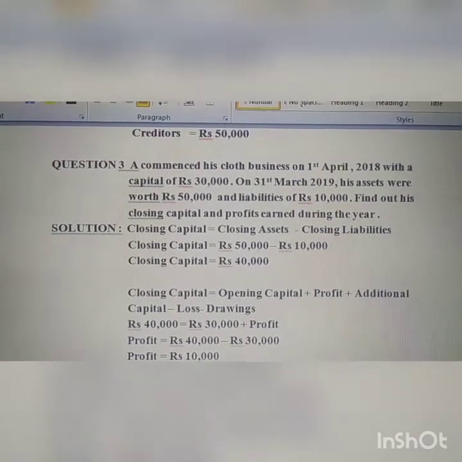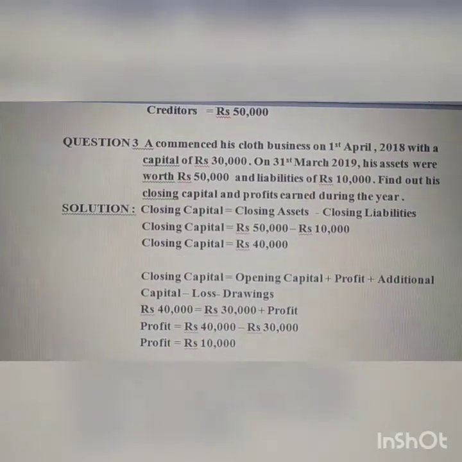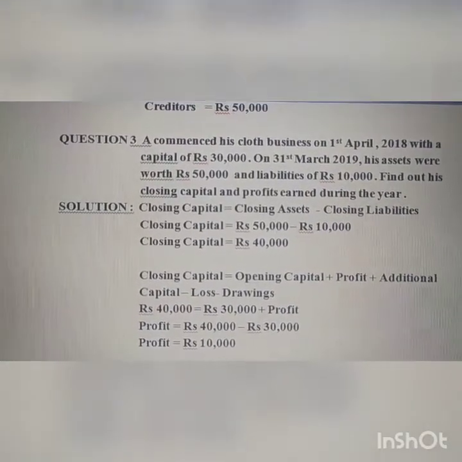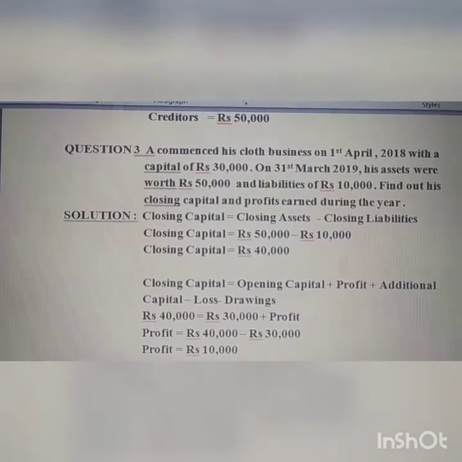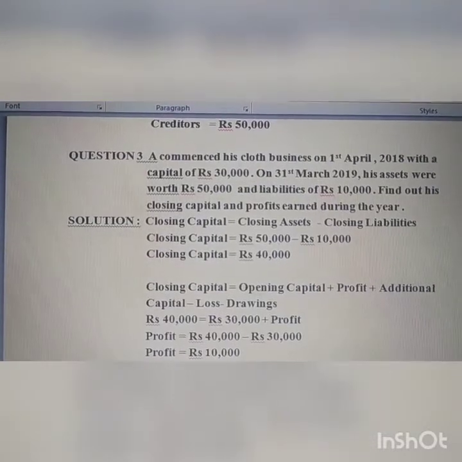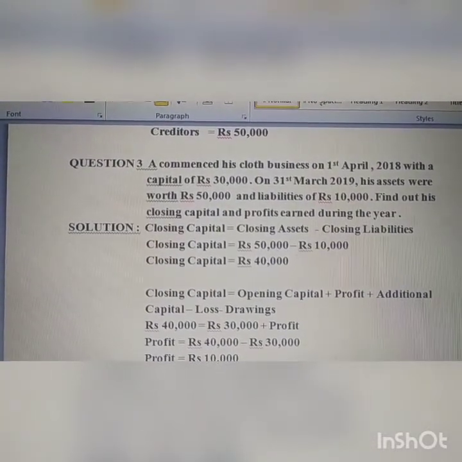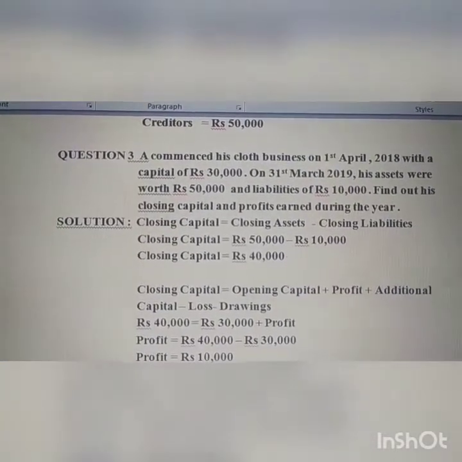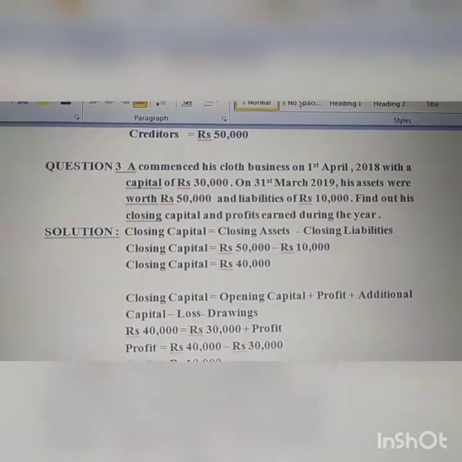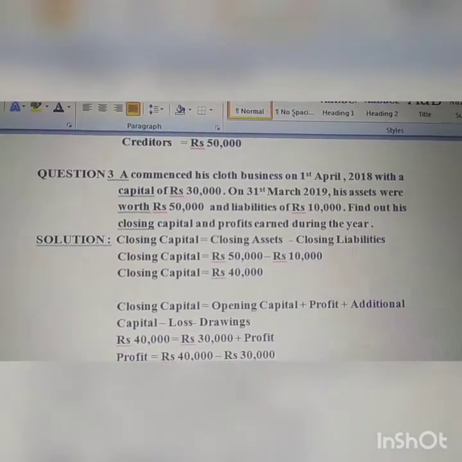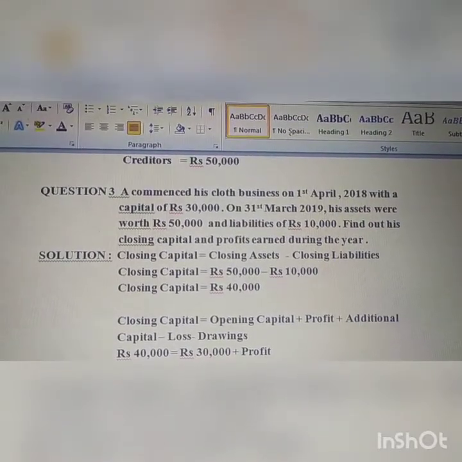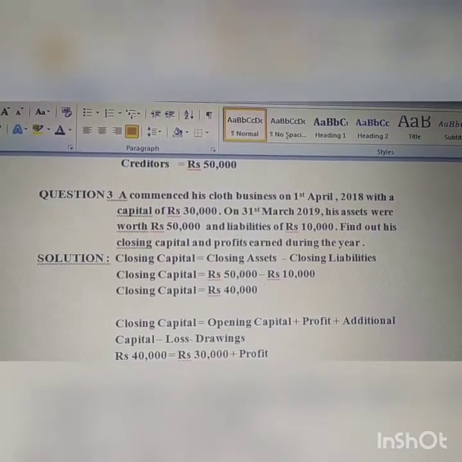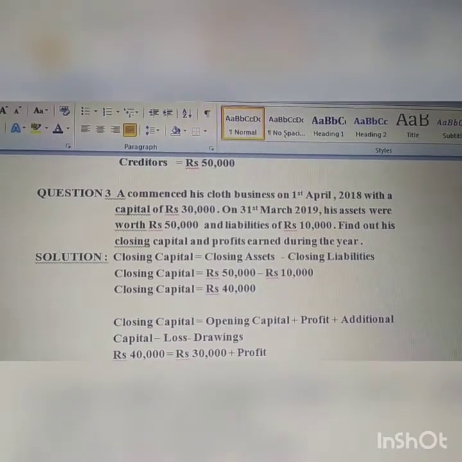Simply the basic accounting equation formula we need to apply here, because in this question we have closing assets and liabilities. That's why we are applying this formula. So closing capital would be closing assets minus closing liabilities. Assets given 50,000 and closing liabilities we have 10,000. 50,000 rupees minus 10,000 is 40,000. That is our closing capital.